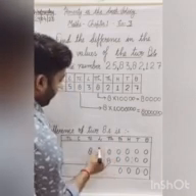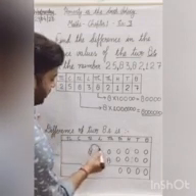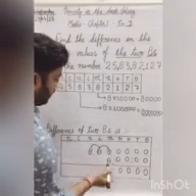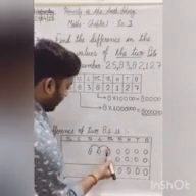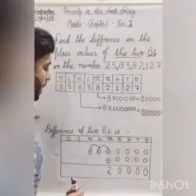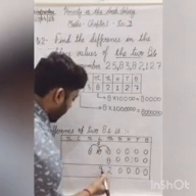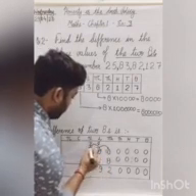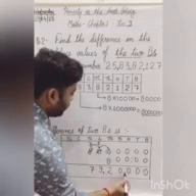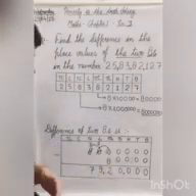Now we take a carry from this number, but it has no value also. So we take a carry first from this number and then from this number. Now this number becomes 10. So 10 minus 8 is 2. This number becomes 9, so here we write 9. And this number becomes 7, so here we write 7. So the difference of the two 8s is 79 lakh and 20,000.